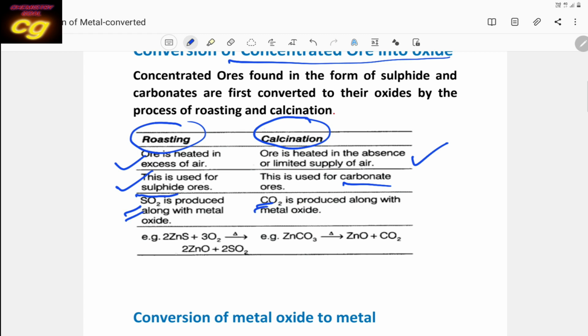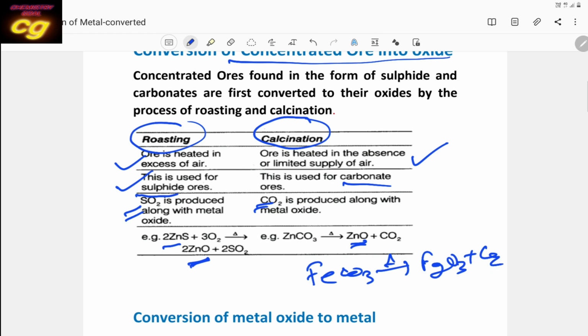You see, suppose zinc sulfide, when heated in presence of oxygen, produces zinc oxide. Similarly, zinc carbonate, when heated in the calcination process, produces zinc oxide. So for all carbonate ores, suppose iron carbonate, when heated it produces iron oxide and carbon dioxide.